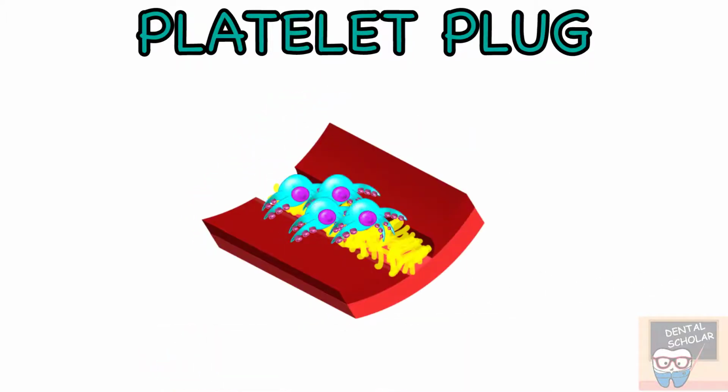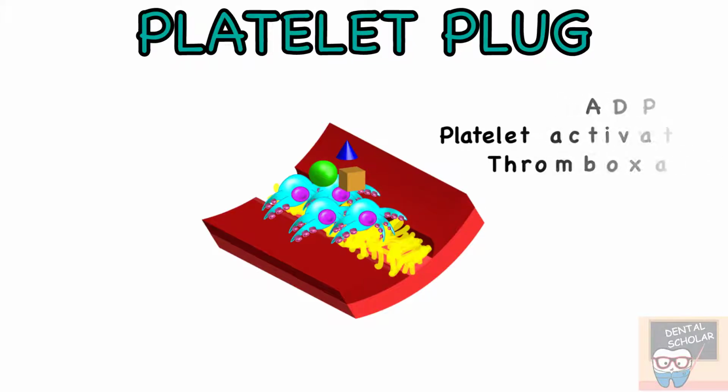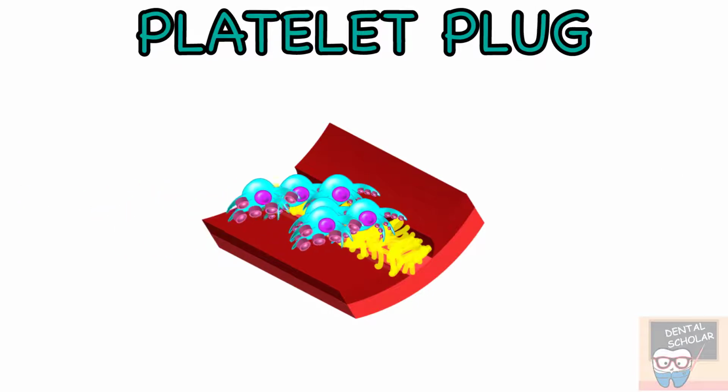Now the platelets secrete increased amounts of ADP, platelet activating factor and thromboxane A2, and these will activate more platelets nearby, which will adhere to the platelets already adhering in the traumatized tissue. Thus more and more platelets are activated and adhere to each other at the site of injury, and thus they form a platelet plug.